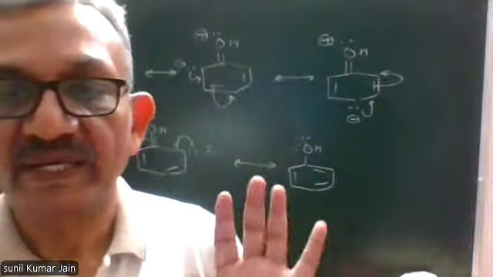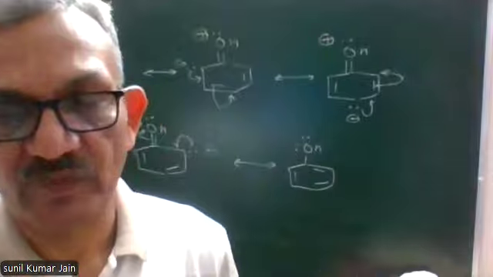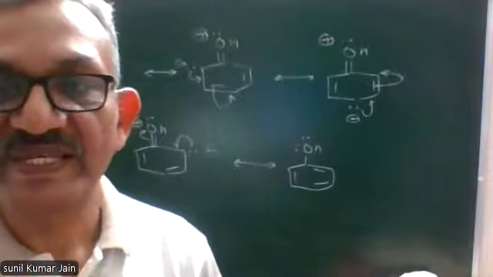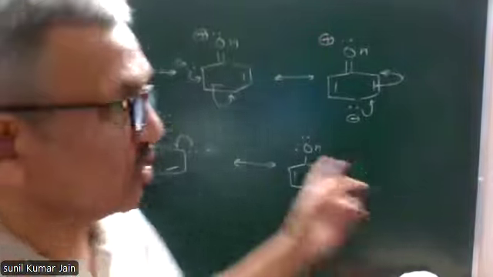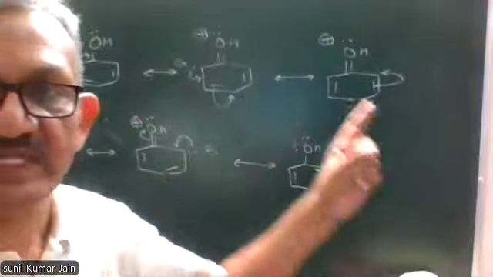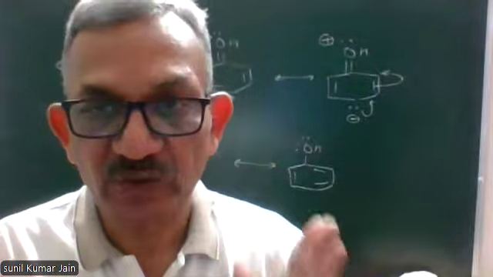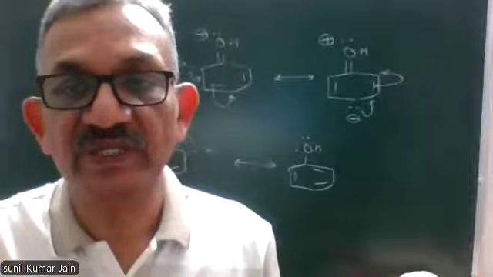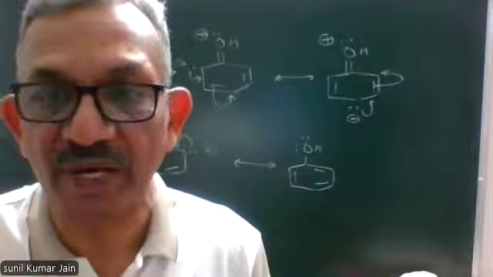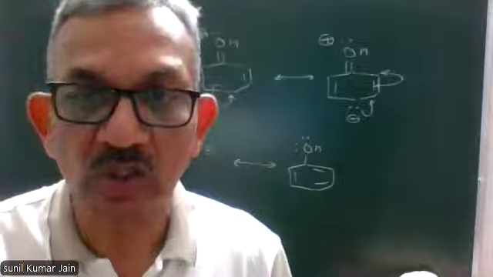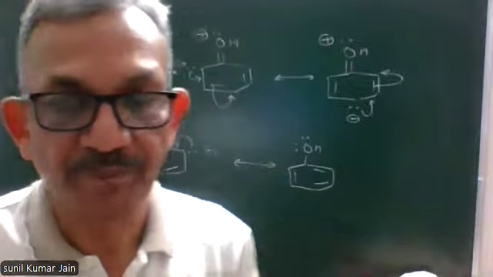See, in the concept of resonance, which we might have studied in 11th standard, the actual structure is not represented by any one of these resonating structures. The actual structure is intermediate between these structures, which we have to just imagine. We cannot draw it on paper or on the board.